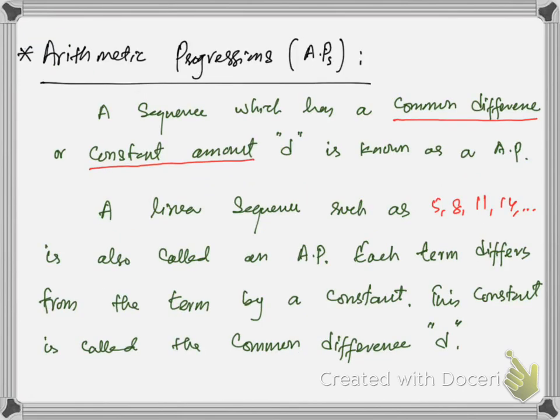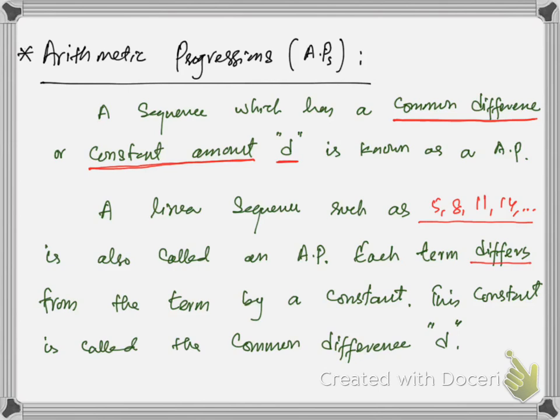Now let us start with arithmetic progressions. Arithmetic progressions means a sequence which has a common ratio. This is important. A sequence which has a common ratio or constant amount, which is denoted by D, is known as an AP. A linear sequence such as 5, 8, 11, 14, this sequence is also called an AP because each term differs from the term before by a constant.